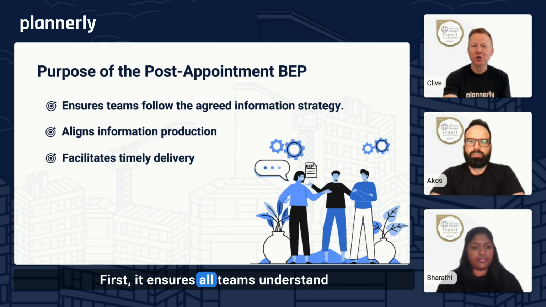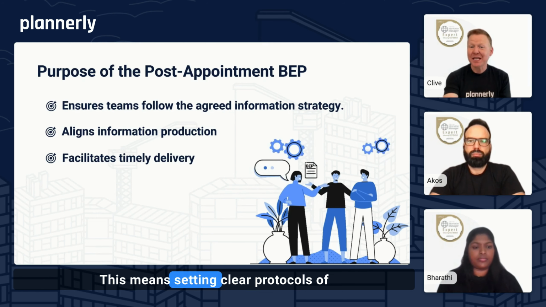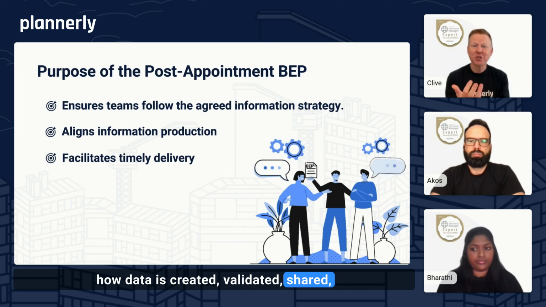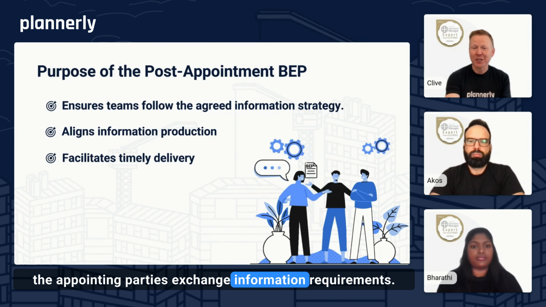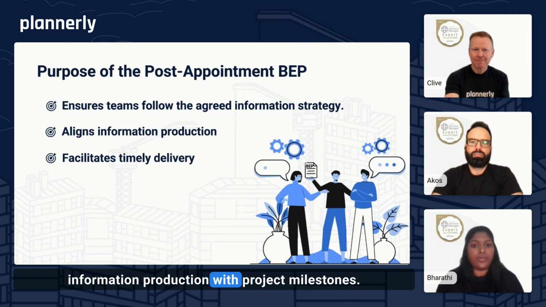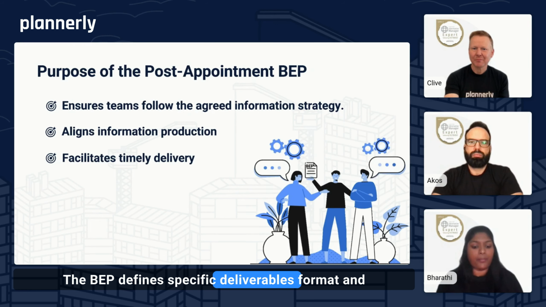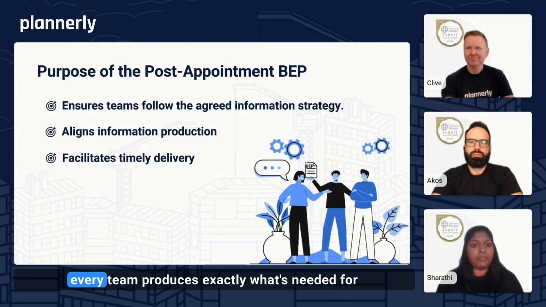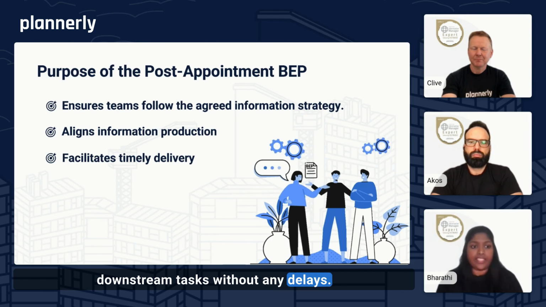First, it ensures all teams understand and agree to the information strategy. This means setting clear protocols of how data is created, validated, shared, stored, QA'd, all in line with the appointing party's exchange information requirements. Next, it focuses on aligning information production with project milestones. The BEP defines specific deliverables, format, and submission timelines for each stage, ensuring that every team produces exactly what's needed for downstream tasks without any delays.